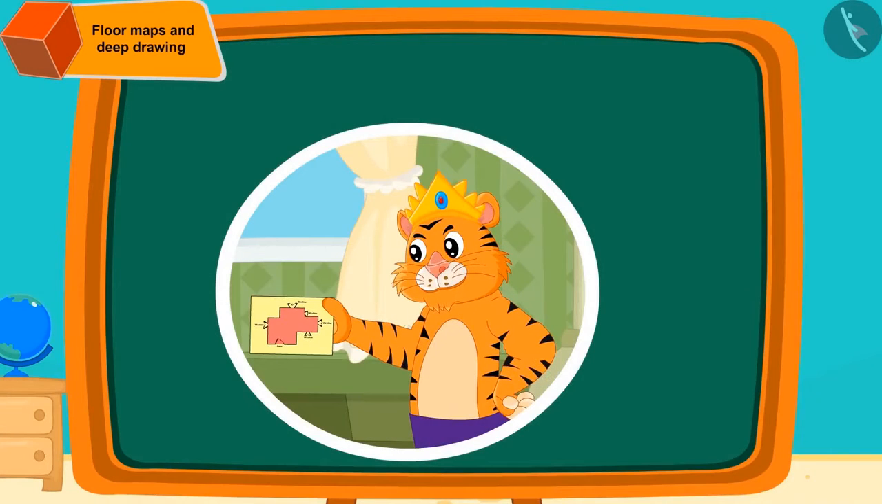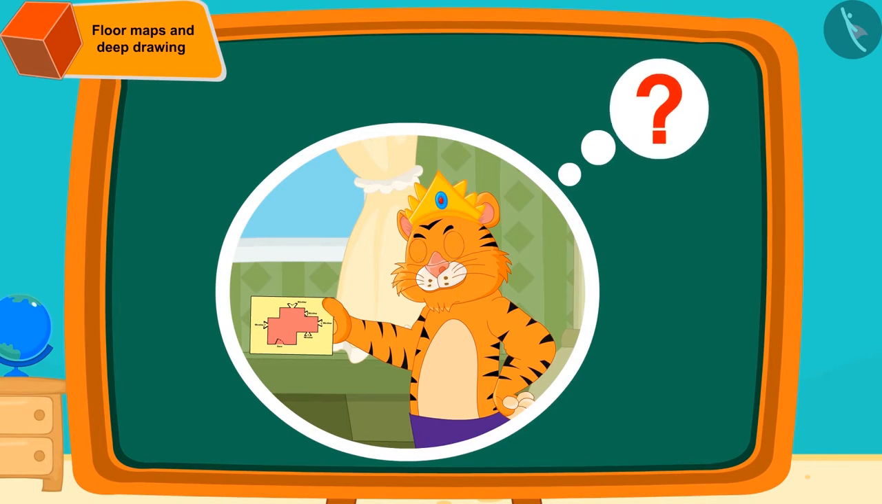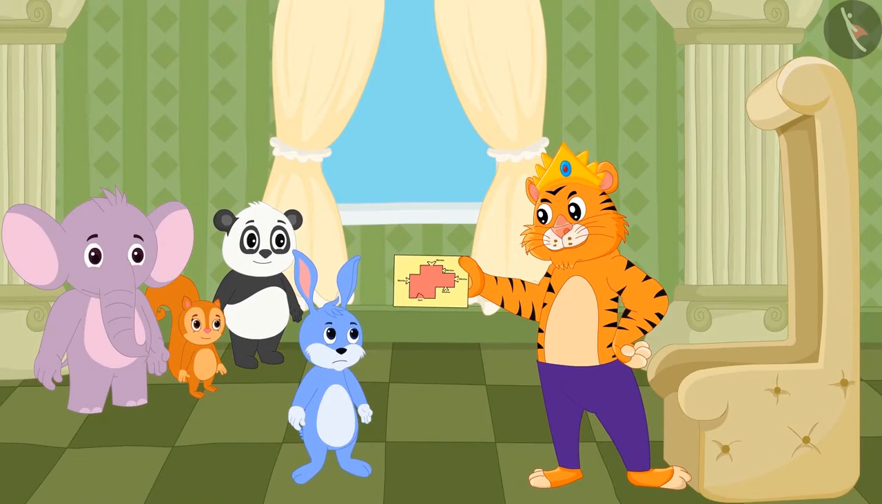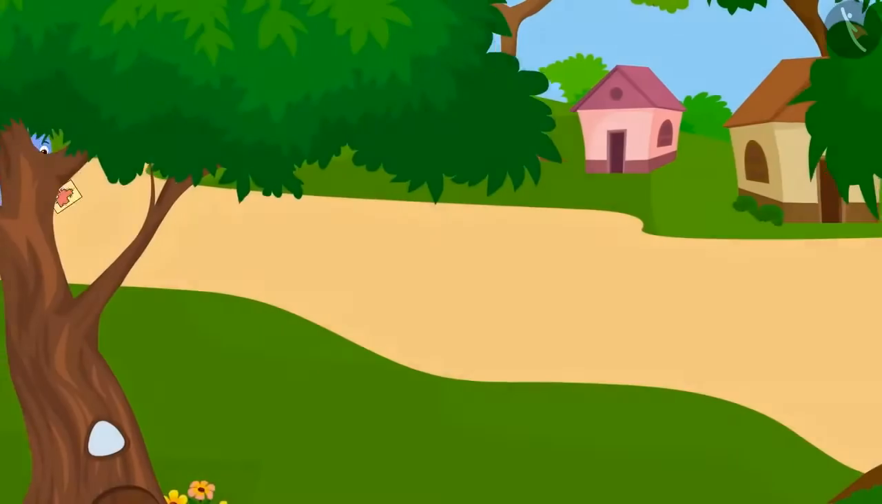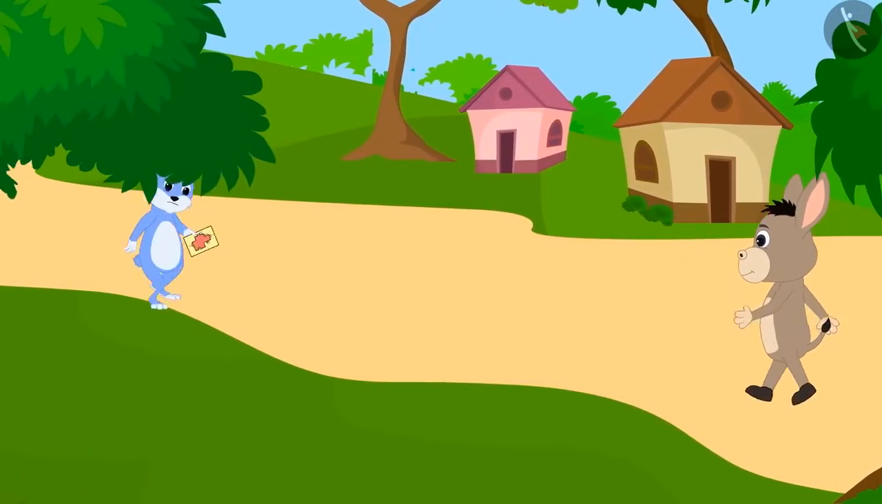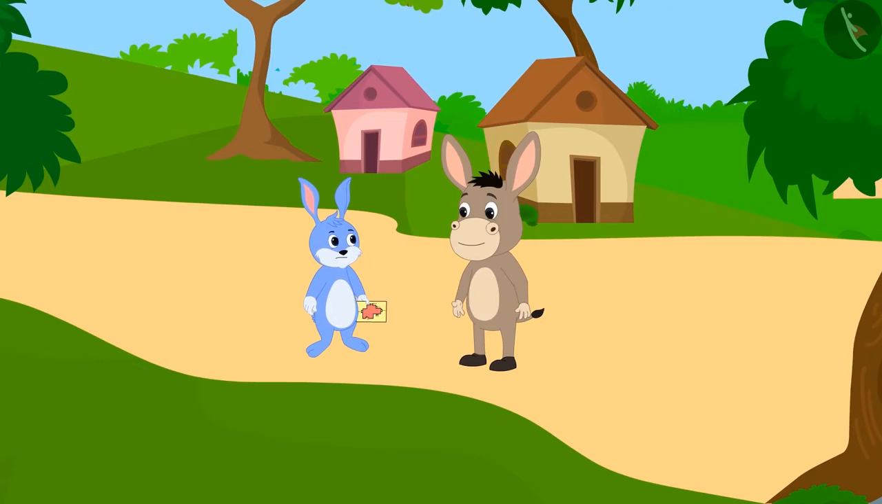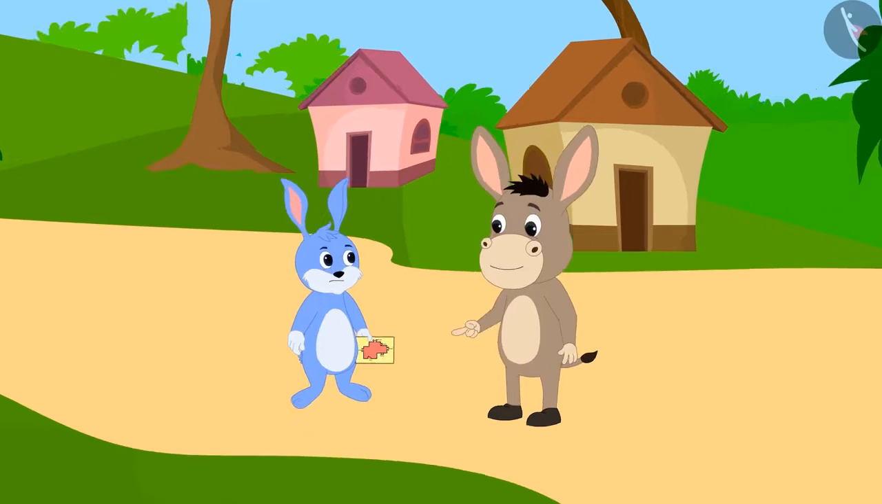The king liked the floor map that Bunny had made, but could not find out how the room would look like and how high the windows would be from the map of the floor of Bunny. So he did not reward Bunny. Bunny was returning home with a sad face when he saw Bhola the donkey on the way. Bhola asked the reason for Bunny being depressed. Bunny told him the whole story.